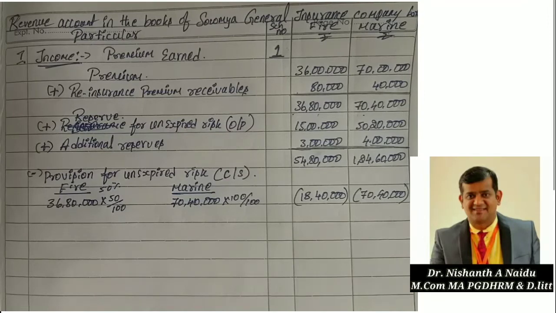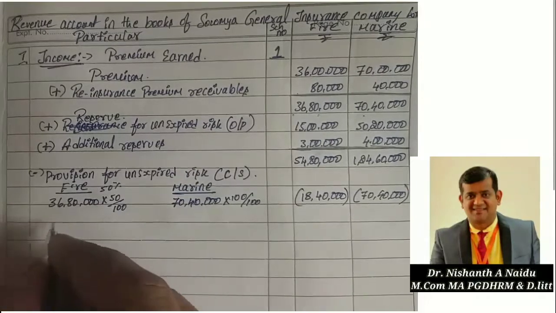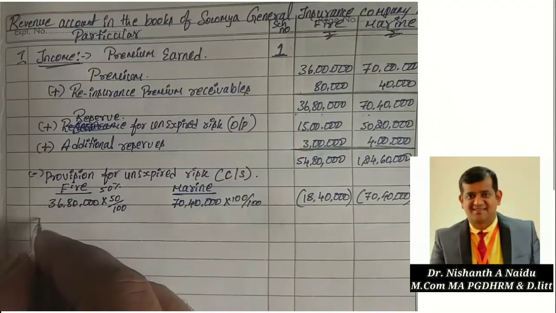So on net premium we have to calculate 10% now. On net premium 36 lakh 80,000 into 10%, that is 3 lakh 68,000. I am writing that, and it is only for fire insurance, as he said.